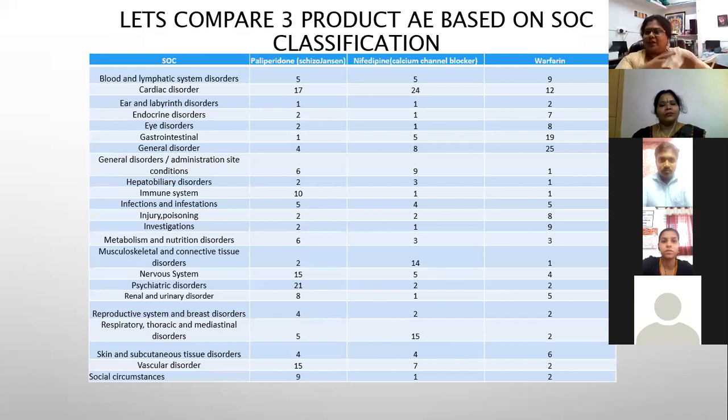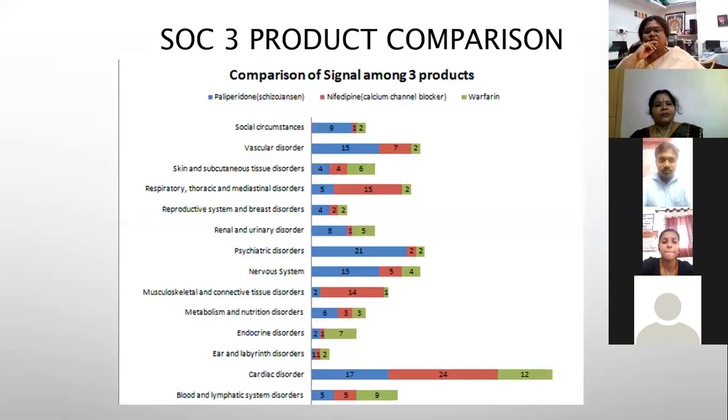This will be too high level if I try to explain. So I have come to real-time data where you can understand how multiple things are analyzed and presented. We have 3 drugs which are used for blood thinning and other indications. When we do analysis, you see the SOC system, that is what is used for classification and coding of adverse events, and each drug which produced these events has been put into a graph under the same bar.